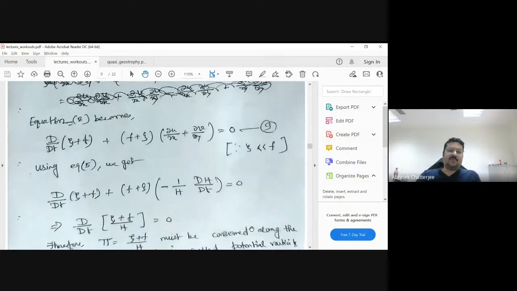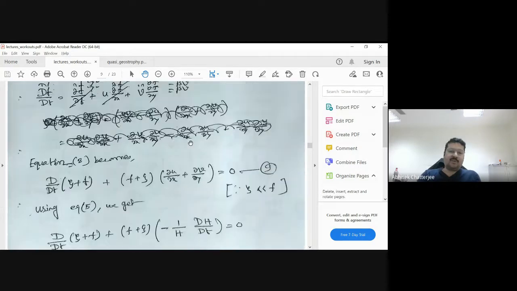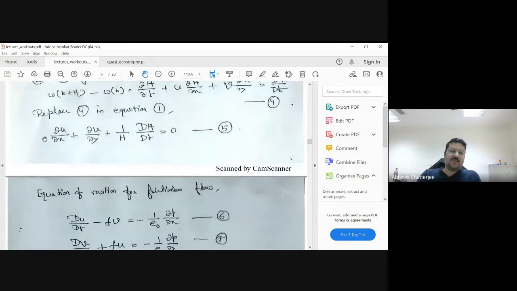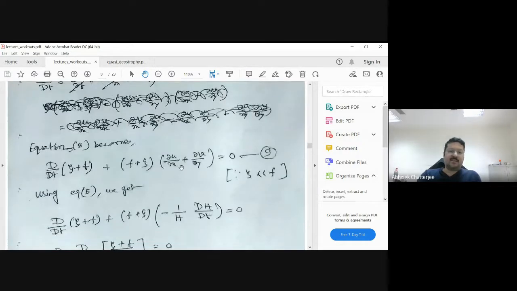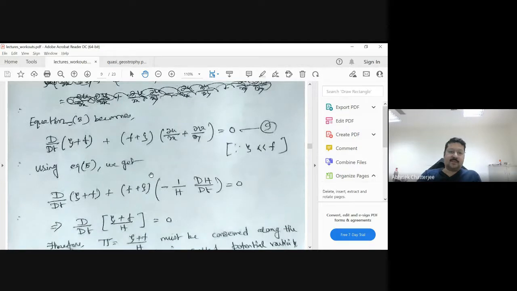So from this equation, we can write d/dt of (zeta plus f), and this is the same. Now del u by del x plus del v by del y, we found out earlier, is equal to minus 1 upon h dh by dt, right? From this equation. So we can replace it here, and we get this term.